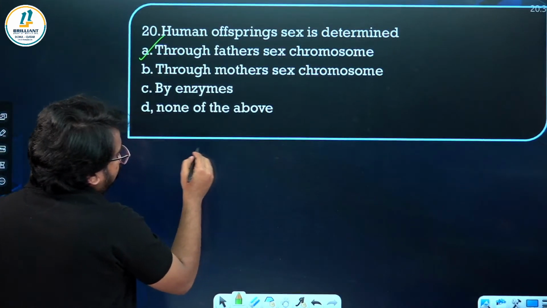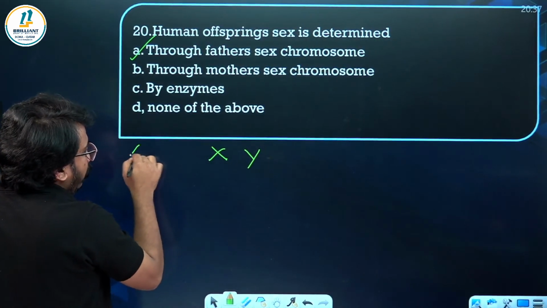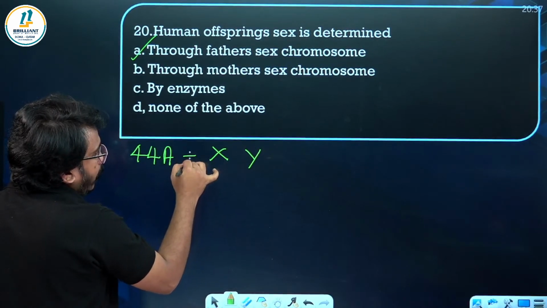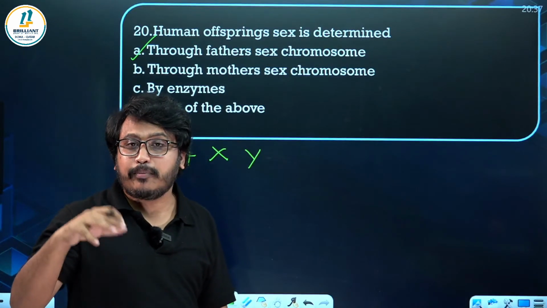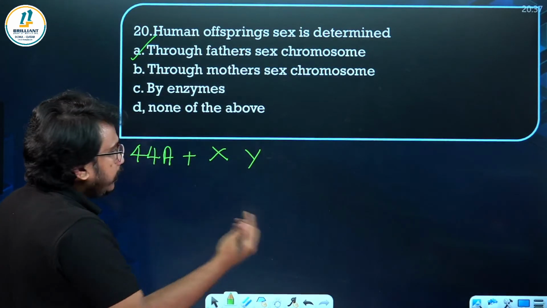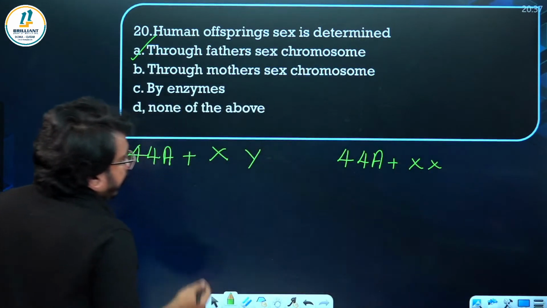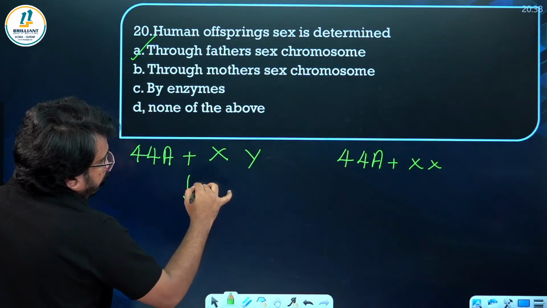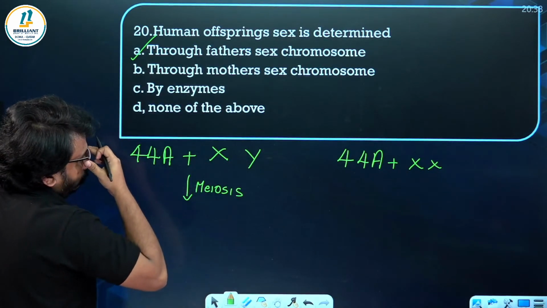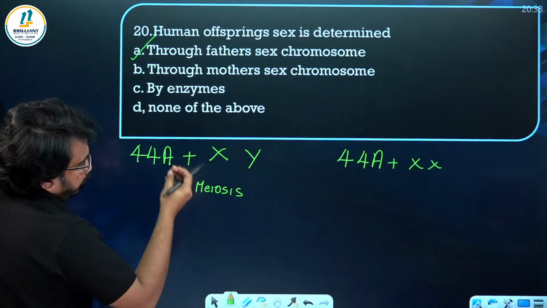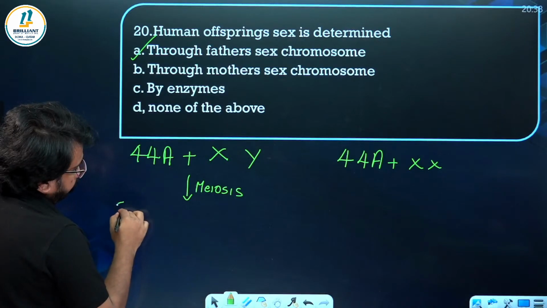So here, the sex chromosomes in the father are XY. You know that there are 46 chromosomes in the father, 44 autosomes and 2 sex chromosomes. Autosomes means the chromosomes which control all other characters in the body except sex. Then in the mother it is 44 autosomes plus XX. And here they will be undergoing meiosis, especially in the primary spermatocyte in the father, in order to form the sperm.